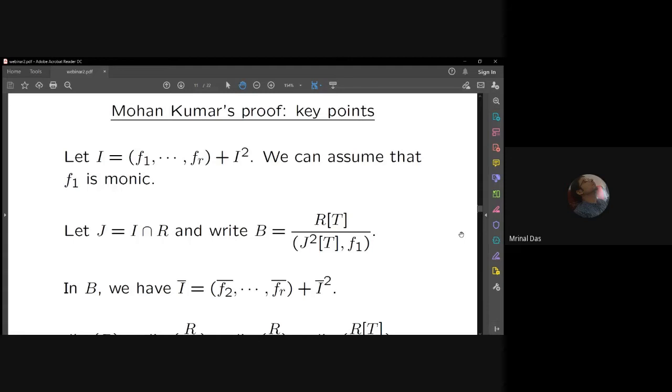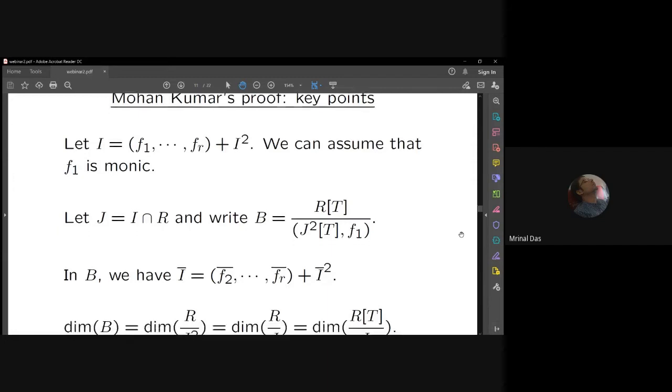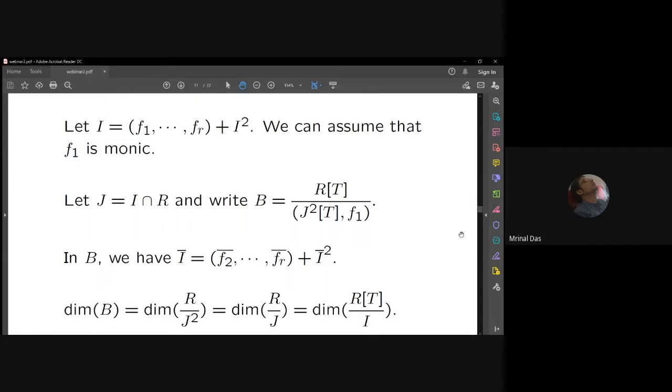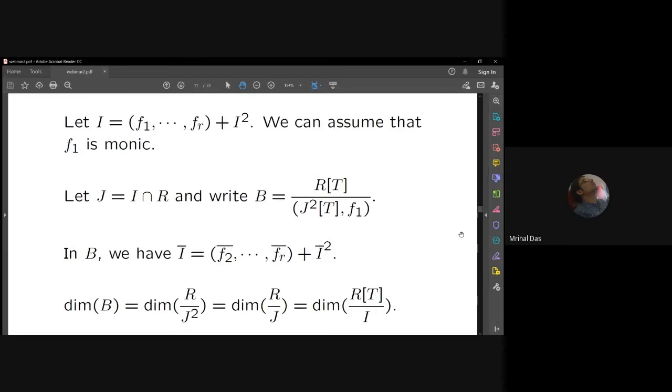Now let J be the contraction of I, and consider the quotient ring B equal to R[T] mod (J square T, f1), which means the ideal generated by J square T and f1 in R[T]. I must point out here that Mohan Kumar is pushing f1 into the quotient because he wants to keep this monic polynomial intact.